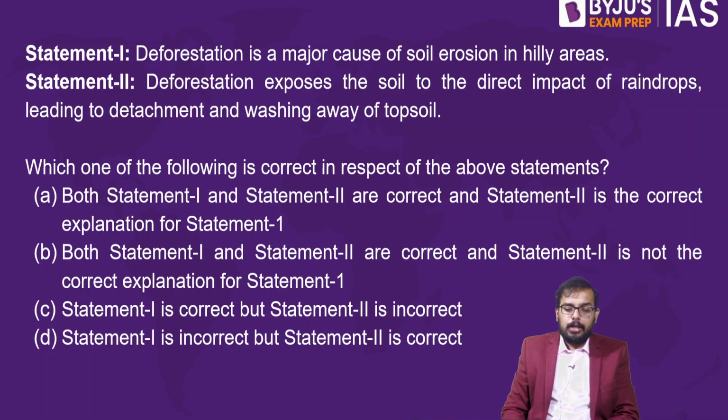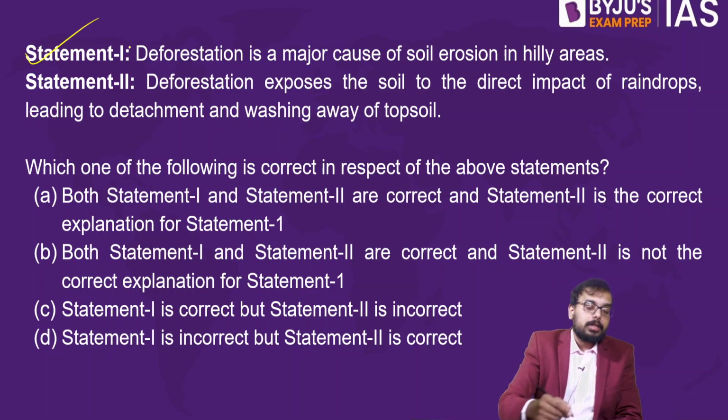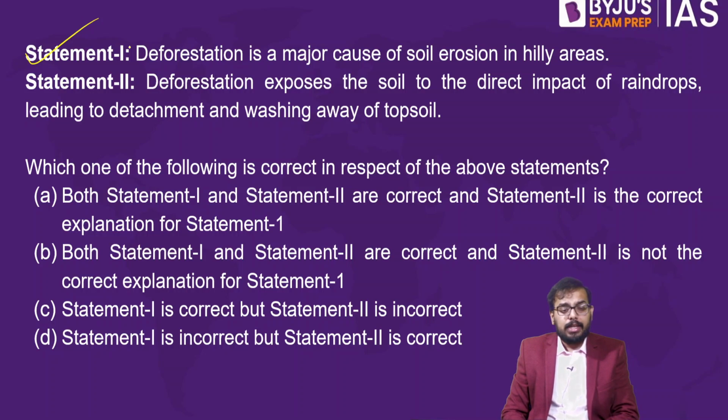So the next one is deforestation. Statement number 1: deforestation is a major cause for soil erosion in hilly areas. Is it true? Yes, this is absolutely true. Deforestation is the major cause for soil erosion in hilly areas. What about statement number 2? Deforestation exposes the soil to the direct impact of raindrops, leading to detachment and washing away of topsoil.